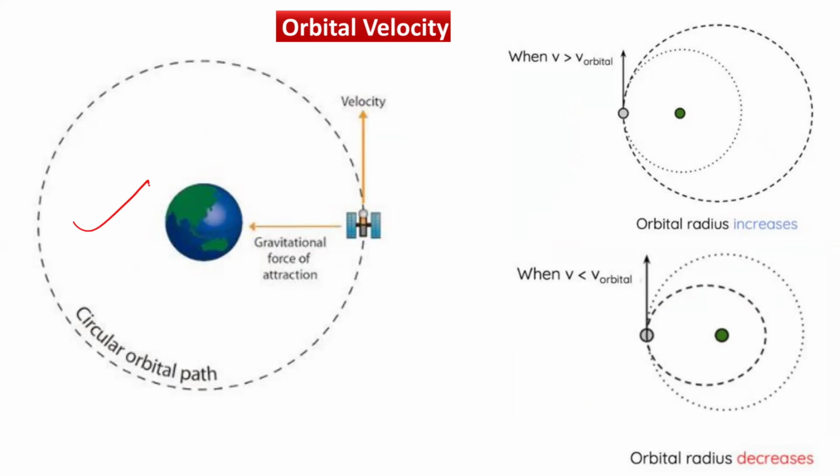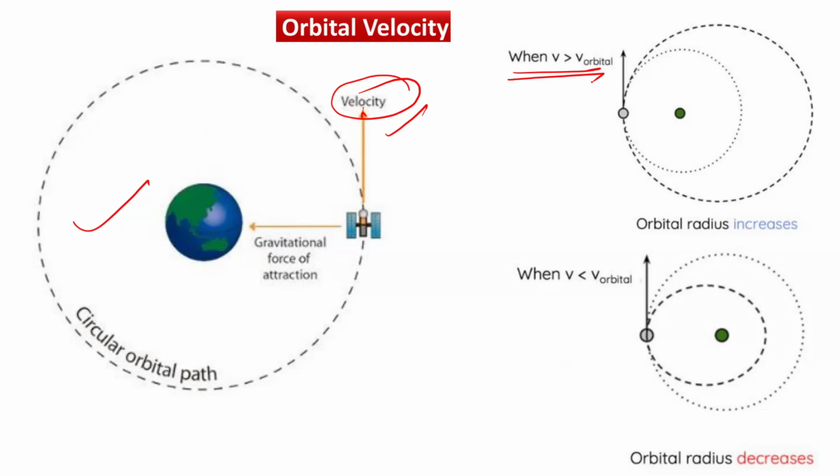There is a circular path. In this case, there is the Earth. Then there is a gravitational force of attraction, because we already know for circular motion there should be a centripetal force. And the velocity of this satellite is in this direction, which is tangential to the circular path. Now v is greater than v orbital.